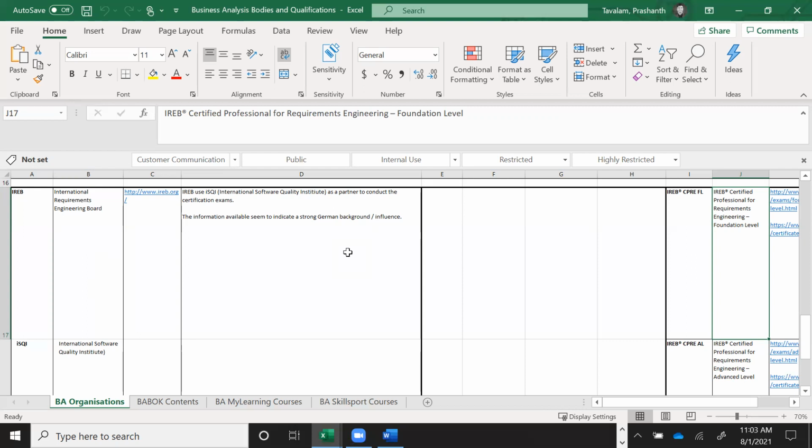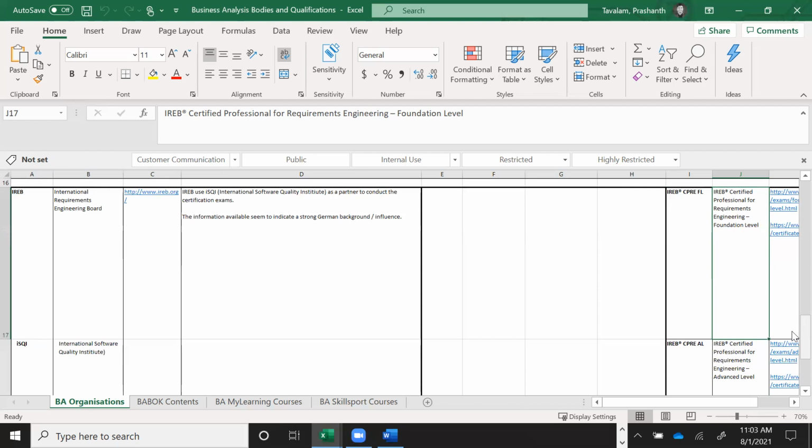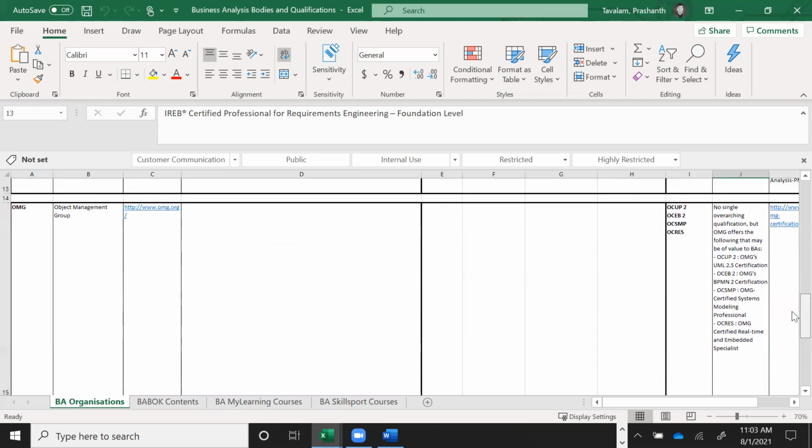Actually, if you ask me, the number of people who do IREB is very few, because requirement management is like writing a poem. Everybody has their own style. Ultimately, if you're able to get to the point, that's what matters. But if you ever think of doing a somewhat intensive course on requirements, try to get an IREB certification.